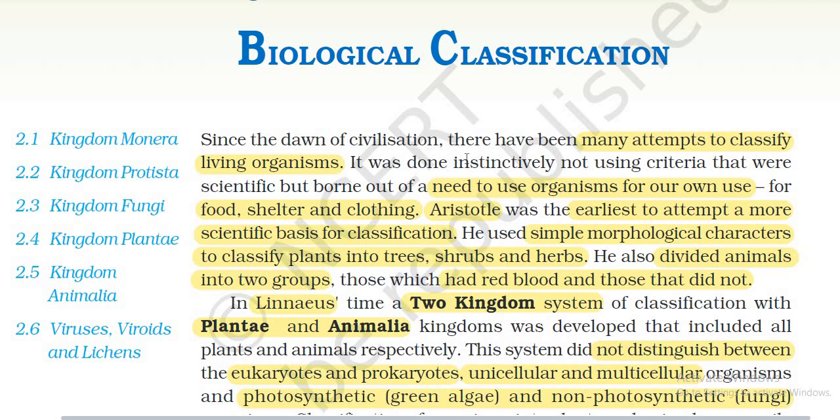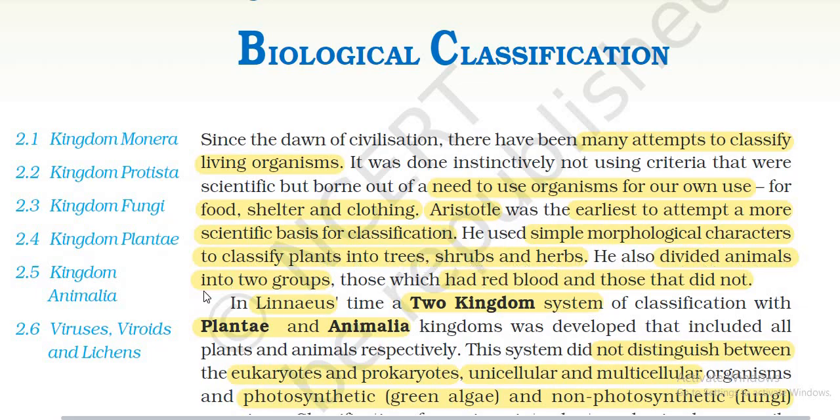Since ancient civilization, there have been many attempts to classify living organisms. It was done intensively, not using criteria that were scientific but born out of a need to use organisms for our own uses: food, shelter, and clothing. Aristotle made the earliest attempt at a more scientific basis for classification. He used a simple morphological character to classify plants into trees, shrubs, and herbs.